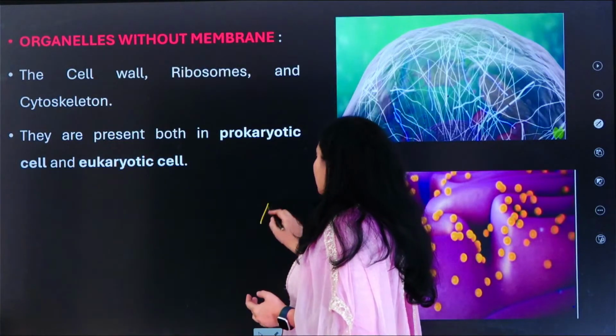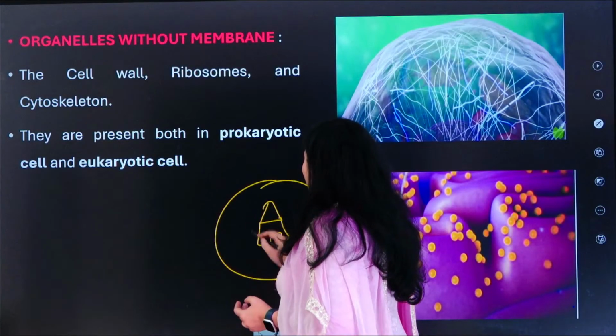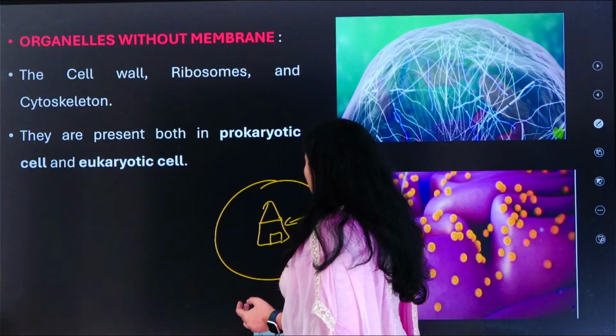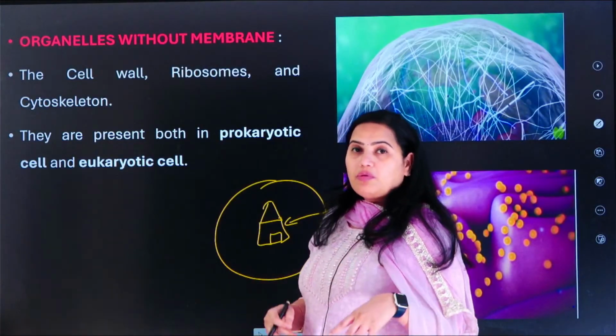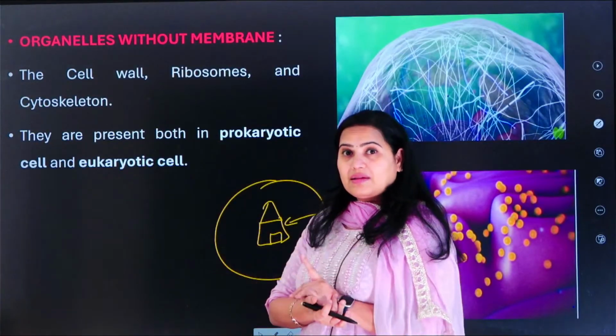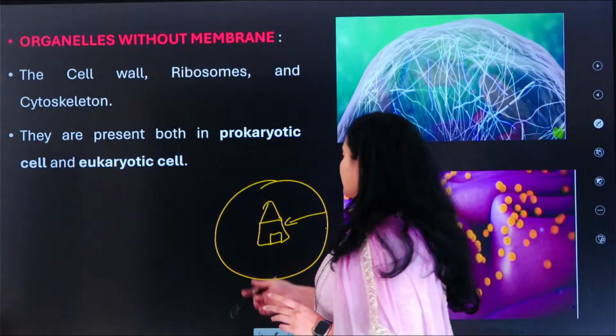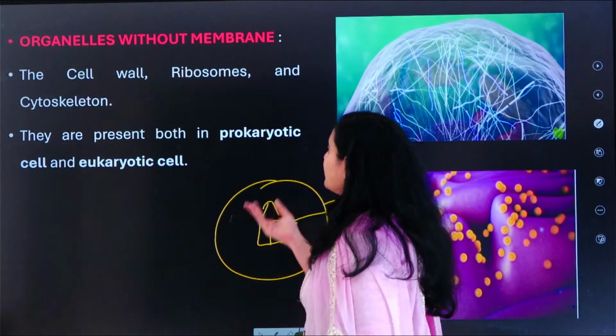Imagine if this is a house and this house has one compound wall. Okay, this compound wall is protecting the house. Do you think that even the compound wall has another compound wall? No. If the compound wall itself has a compound wall, then that should not be called a compound wall, and that doesn't make any sense at all. Okay, the cell wall is one compound wall, so obviously it does not have a membrane.